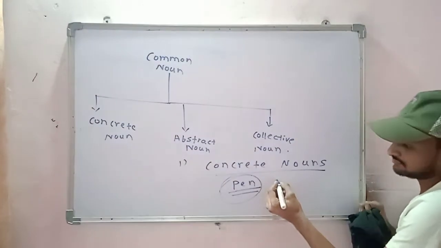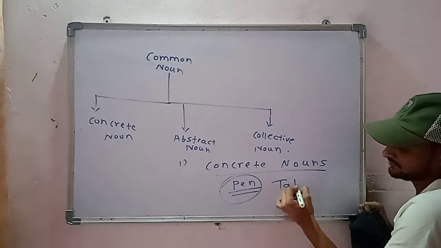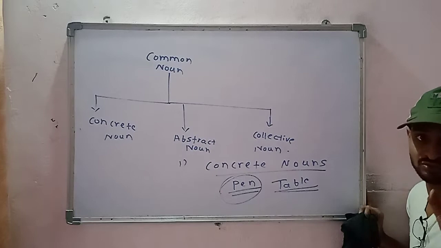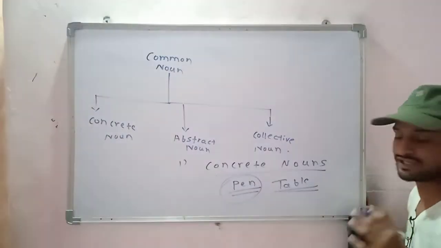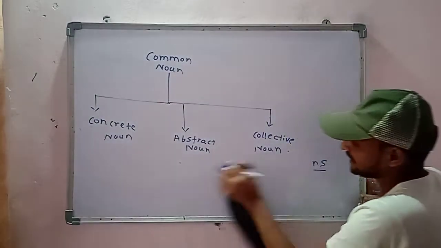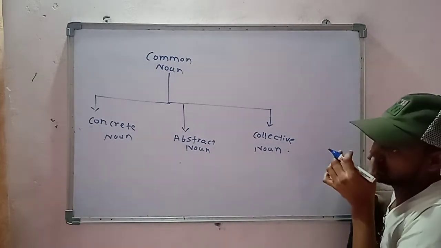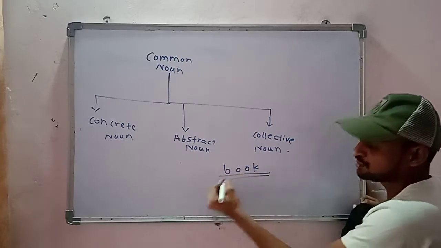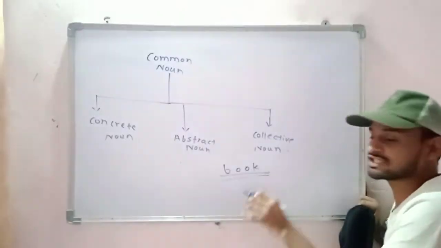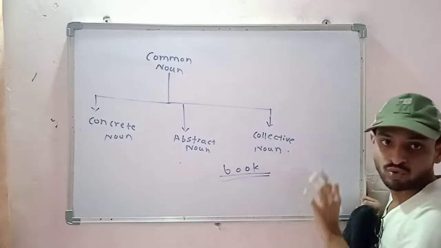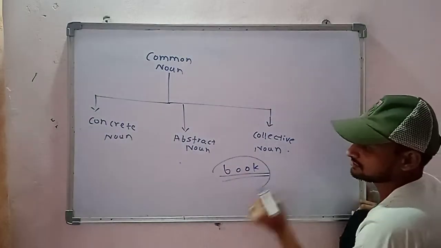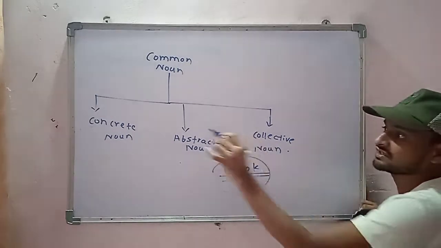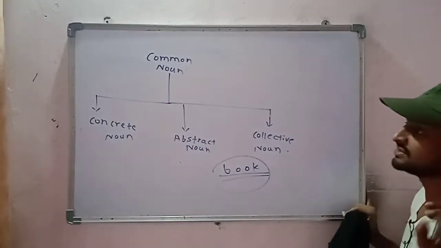For example, table is also a concrete noun, because you can actually touch or see the table. That is why it is a concrete noun. If we take another example, book. Book is also a concrete noun, because you can actually touch or see a book. So all the names of things which you can actually touch or see come under the concrete noun. I hope you got the concept of concrete noun.